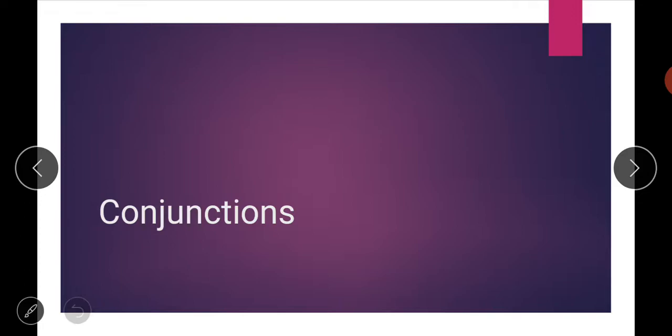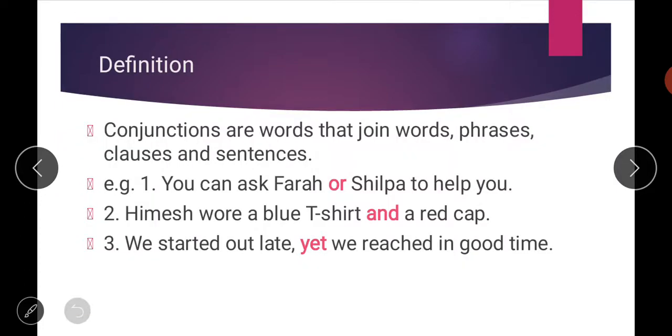So let us proceed. First of all, have a look at the definition of conjunctions. Conjunctions are words that join words, phrases, clauses and sentences. We have done in your previous classes also that there are some words which can be used to join two different words or two different phrases, or sometimes even sentences. Those words are called your conjunctions. I hope the word conjunction is clear to you. Conjunction is basically a word which is used to join two words, phrases, clauses and sentences.